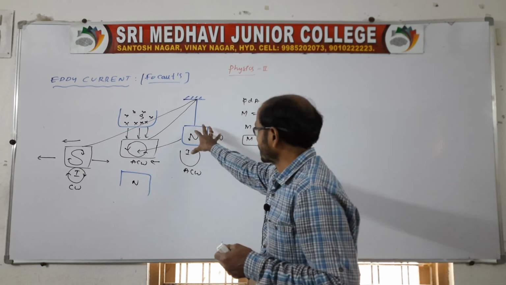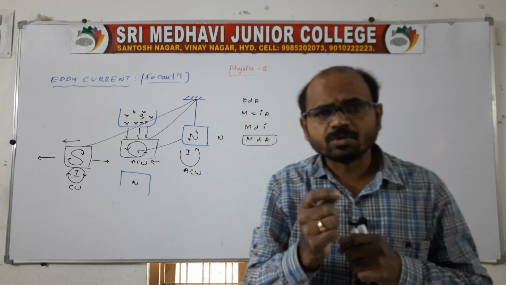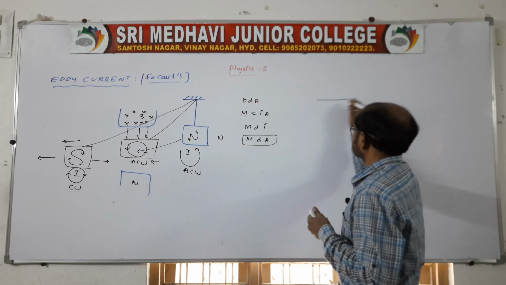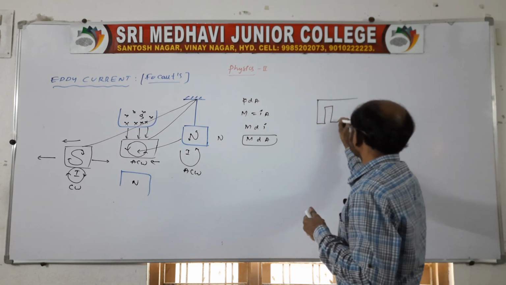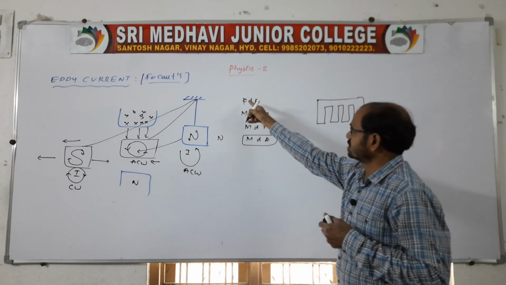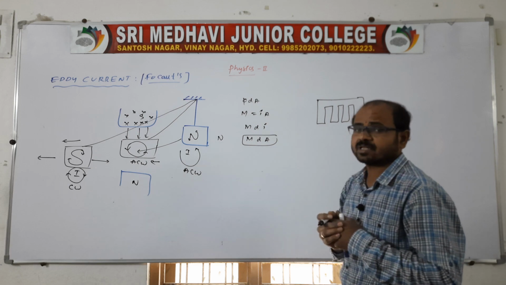Take any sheet, like a comb, in the form of an E letter. Suppose an E-shaped sheet is suspended like this, the area is different, so the current, flux and magnetic moment are different, because they depend on the area.